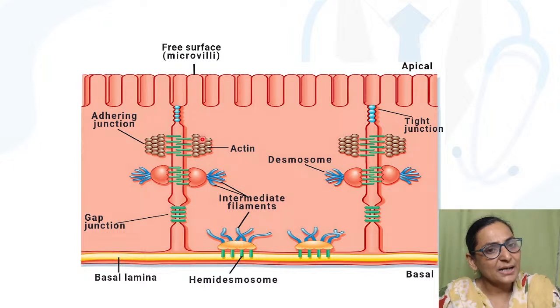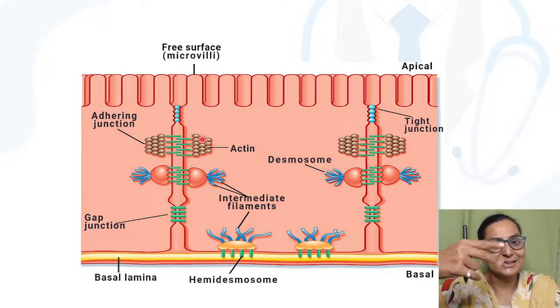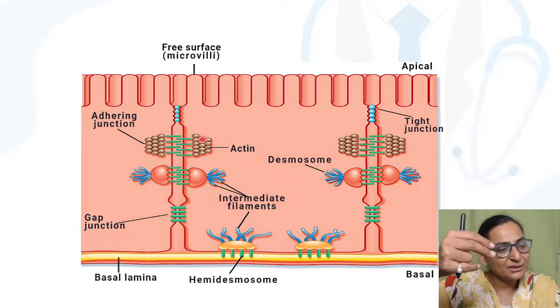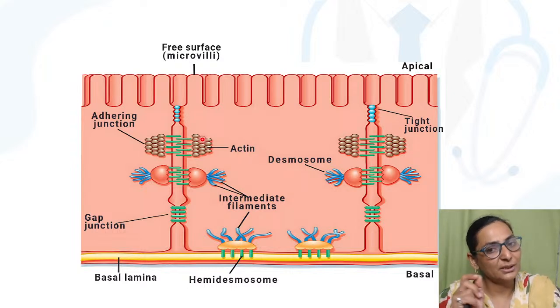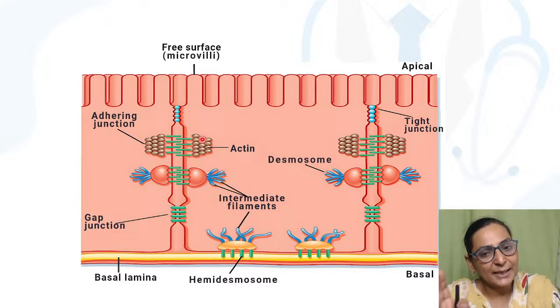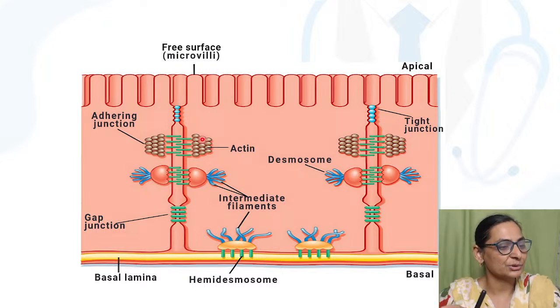So when we will be studying our systemic physiology, I will teach you, like in GIT or in kidney, that there is paracellular diffusion. Paracellular diffusion means the diffusion which is taking place between two cells. This is one cell, this is another cell. That paracellular diffusion takes place with the help of tight junctions.